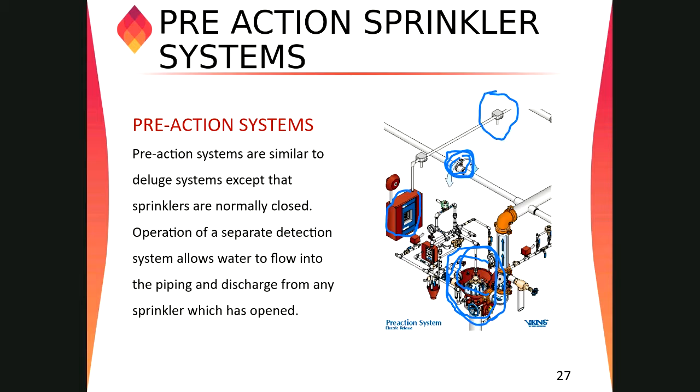So the double interlock system is the most advanced one. Even if the sprinkler system breaks, the air will release, but the main deluge valve will be closed. It will open only when there is detection. Let the sprinkler system break and the detector also detect the fire. If only one happens, the system will not work.